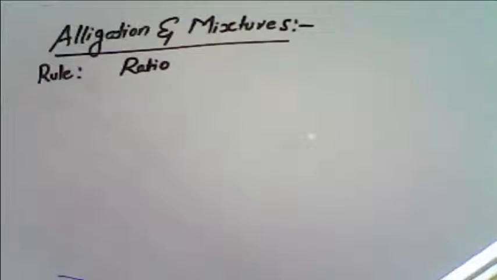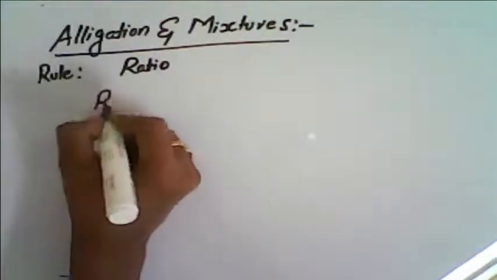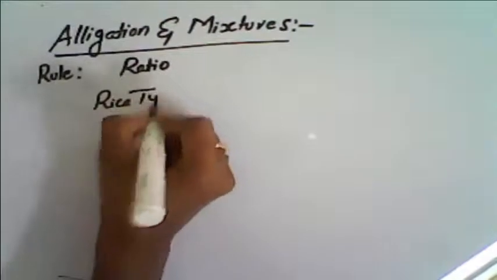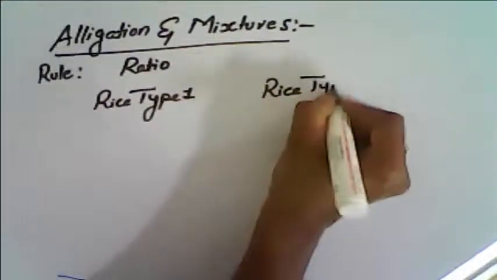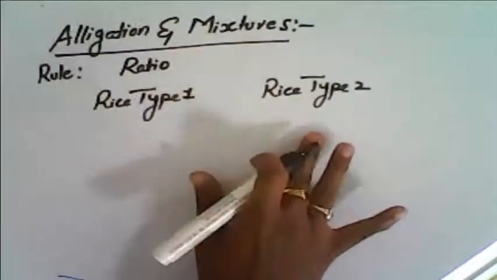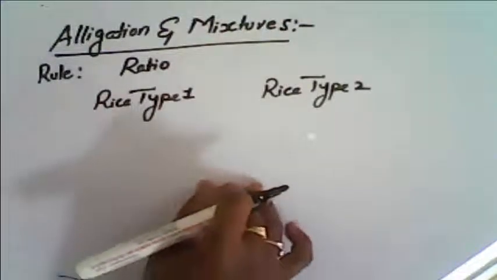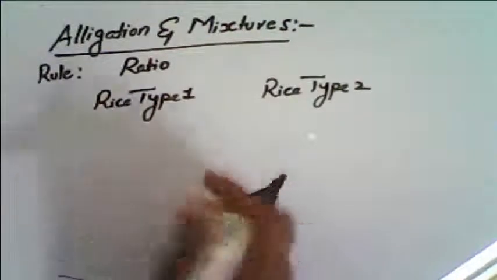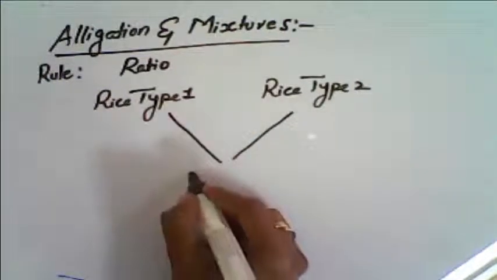When two quantities are being mixed up, say suppose we have rice of the first category, type 1 rice, and rice of the second category, type 2 rice. Can these two quantities of different categories be mixed up to form a mixture? So we are mixing up these two quantities to form a mixture.